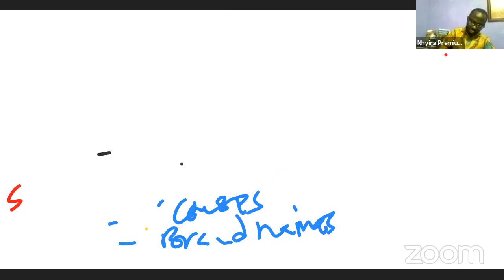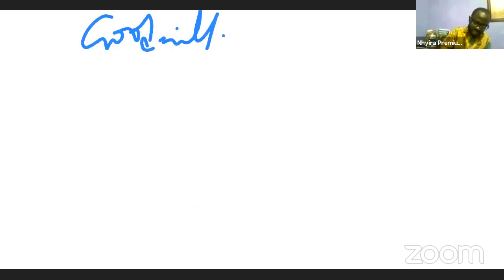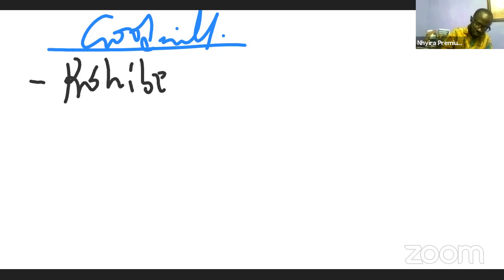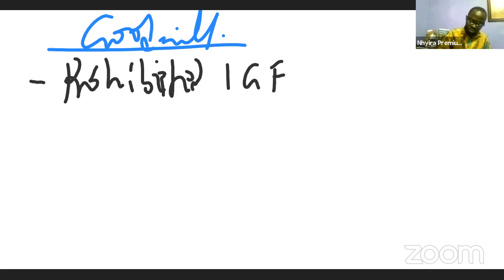So goodwill. Now, when it comes to goodwill, the standard prohibits an entity from recognizing internally generated goodwill. So companies are prohibited from recognizing internally generated goodwill, IGF. Entities are prohibited. What does that mean?